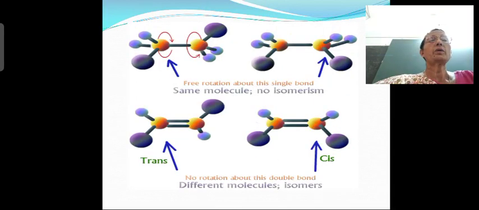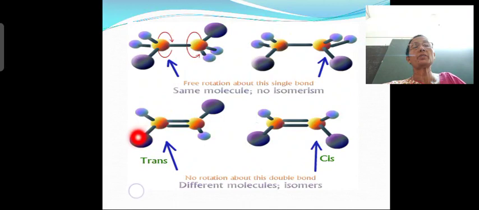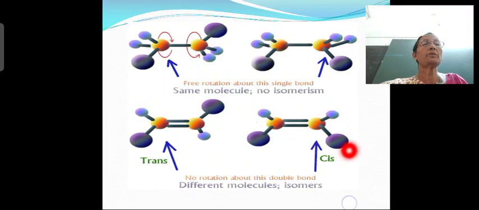So free rotation, you can see about the single bond, free rotation is possible, right? What about the double bond? Opposite sides present similar atoms. You can see a purple color similar atom, purple color similar atom, present on the opposite sides, right? Trans position. So this is a trans isomer. Here the purple color atoms are present on the same side of the carbon carbon double bond, this is called cis isomer, okay?